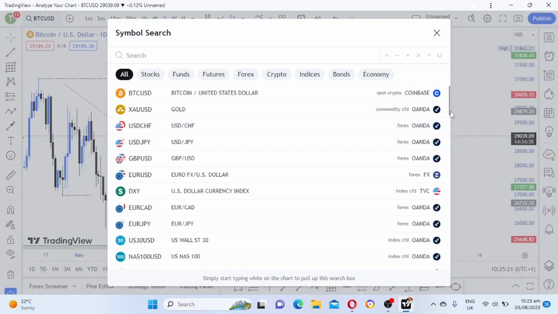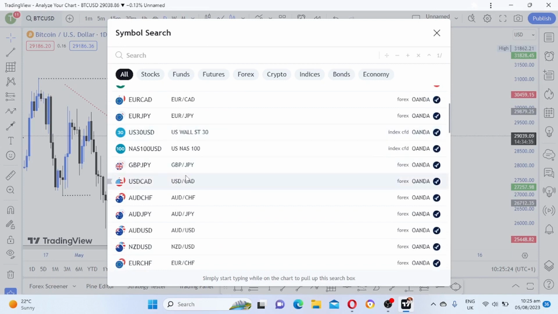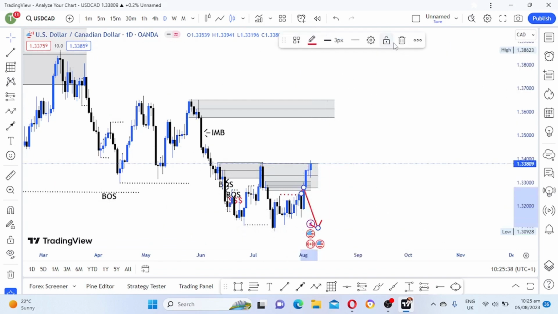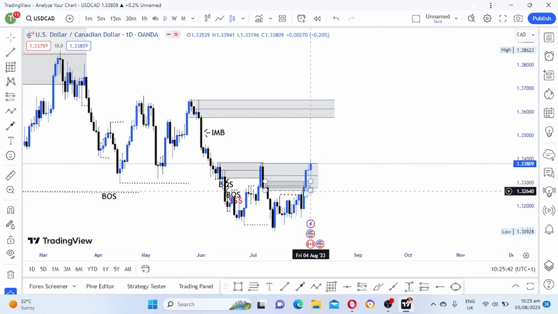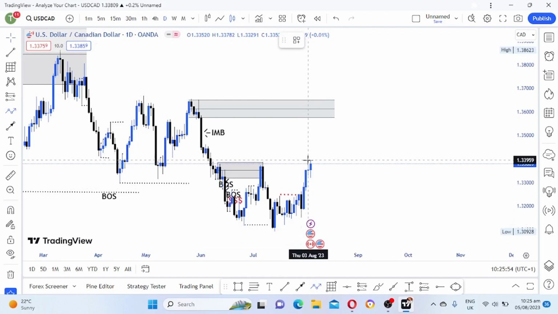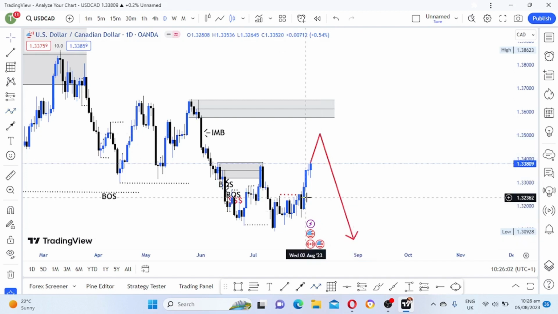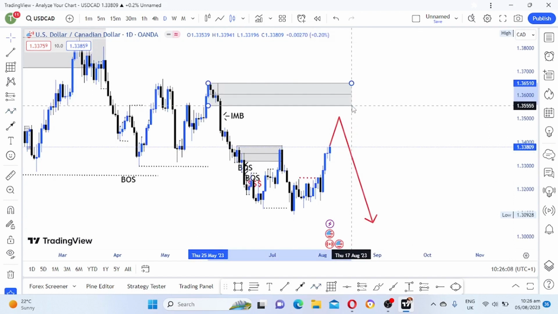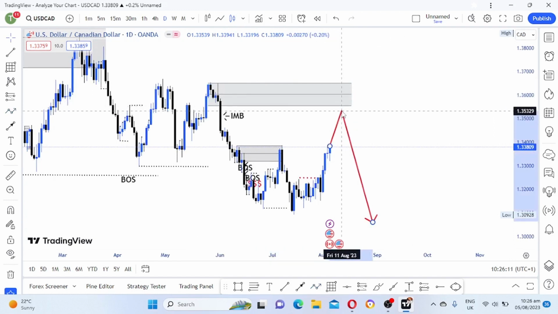So now let's look at US dollar CAD. Now looking at US dollar CAD, guys, that was my view on US dollar CAD. But then I can see that we broke structure to the upside. So maybe we are just going to get liquidity, and then fill this imbalance, and then we sell. We are just waiting for price to fill this imbalance here, and then we sell here.